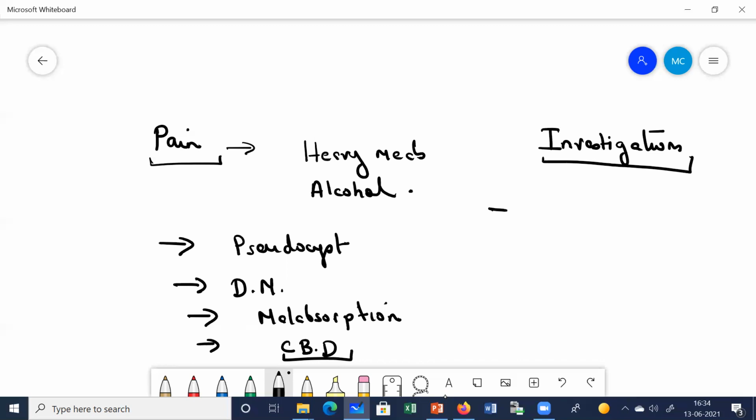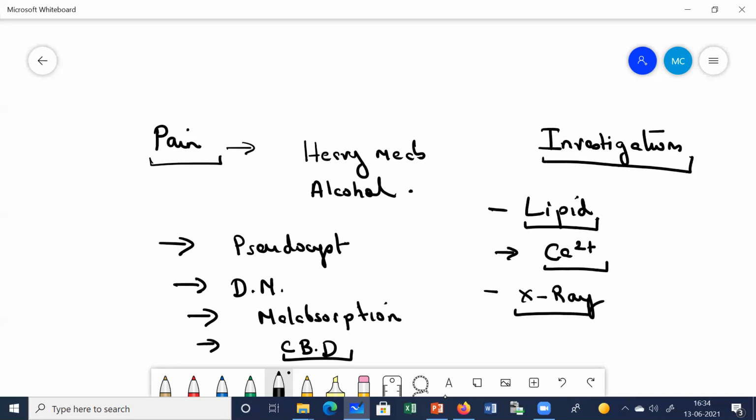Then we check the lipid profile of the patients. There can be an excess amount of lipids, hyperlipidemia, increased triglycerides. Calcium levels are also checked, right? And X-ray, the same things are done. A plain X-ray of the abdomen is taken. In certain cases you can see calcification of the pancreas.